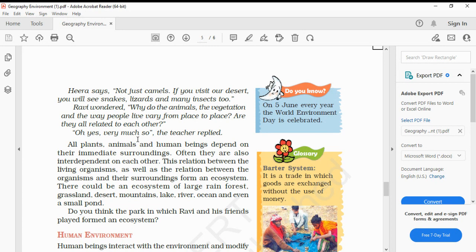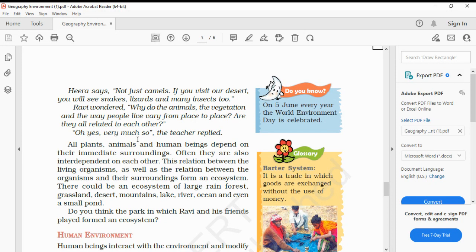All plants, animals, and human beings depend on their immediate surroundings. Often, they are also interdependent on each other. This relation between the living organisms as well as the relation between the organisms and their surroundings form an ecosystem.